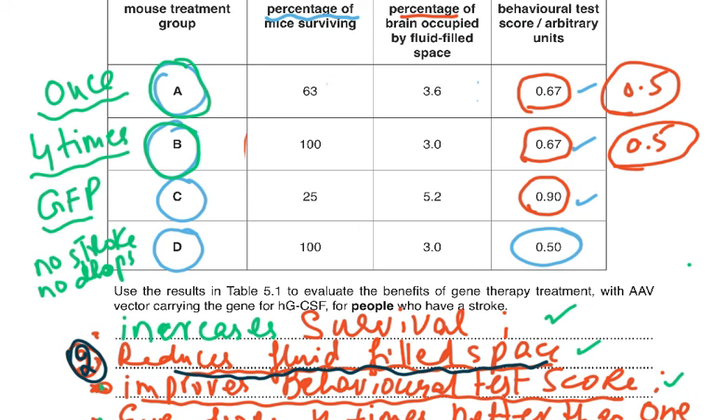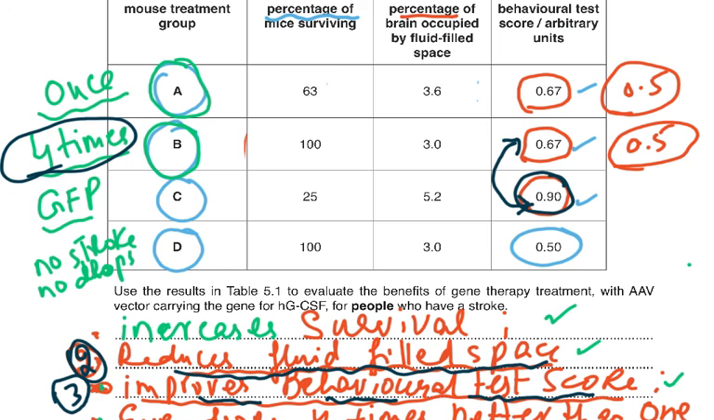Now for the third, this is only going to get you 1 mark, but I'm giving you the different options because this is how I'm training you to answer these questions. Now if you look at marking point 3, it says improves behavioral test score. Here we are going to compare 0.90 versus 0.67. You see, 0.90 did not get any medicine. They were not given any medicine. They were given the GFP. And 0.67 is the one which was given 4 times.